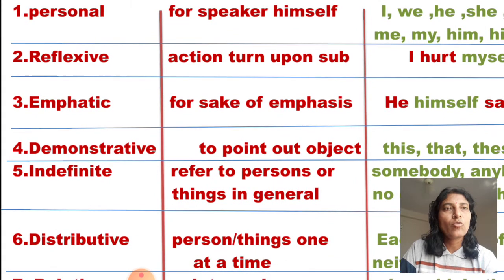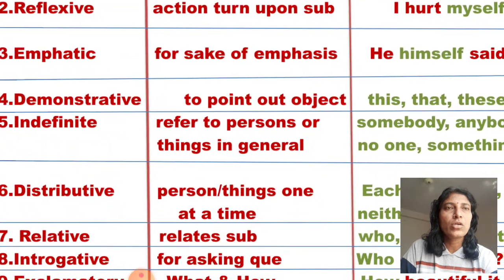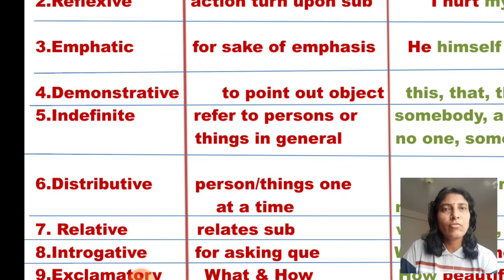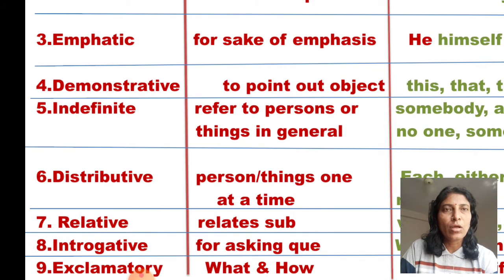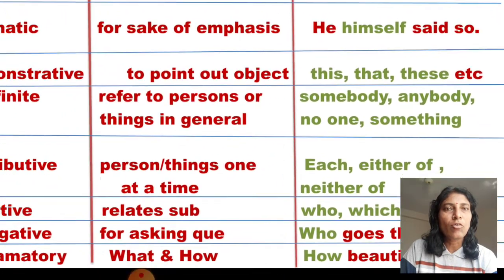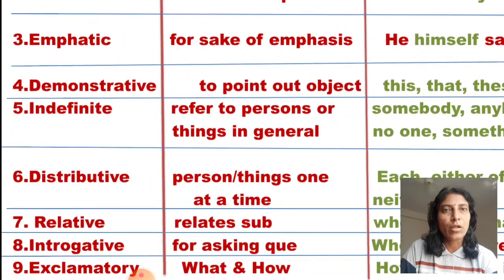Demonstrative pronoun, to point out object. For example, this, that, these, those. This is my pen. These are my books. So this, that, these, those are the demonstrative pronoun. Indefinite pronoun, refer to person or thing in general. Somebody, anybody, no one, something. These are indefinite pronoun. Distributive pronoun, person or things one at a time. Each, either of, neither of. These are the example of distributive pronoun.